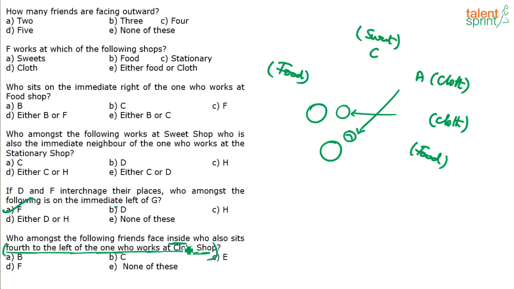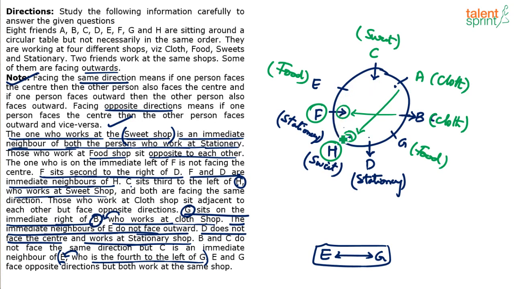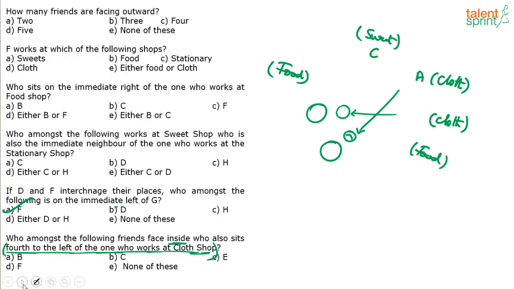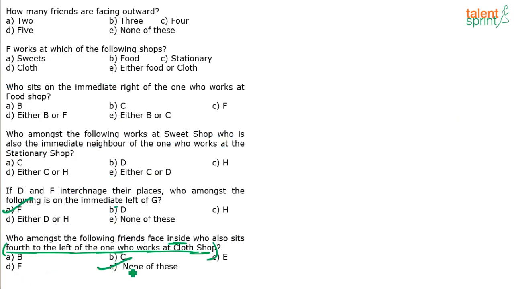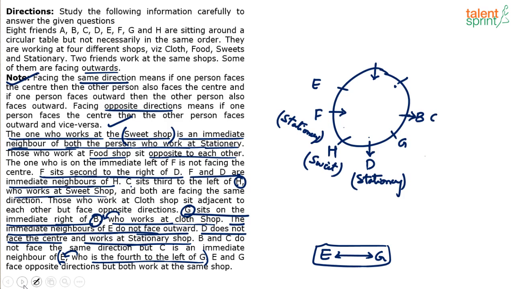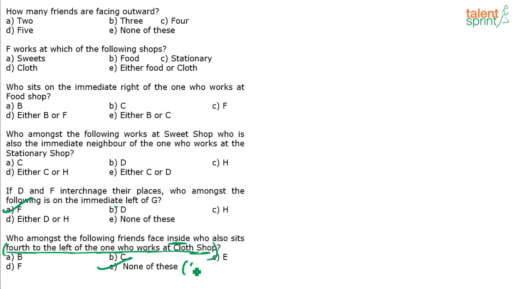Who amongst the following friends face inside, who also sits 4 to the left of the one who works at cloth shop? I think none of this should be the answer, right? F and H both satisfy this condition. F and H both are facing center, both are facing inside, and both are 4th to the left of the cloth shop guys. 1st, 2nd, 3rd, 4th. Possible, right? So F or H. Answer should be 5th option, none of this.